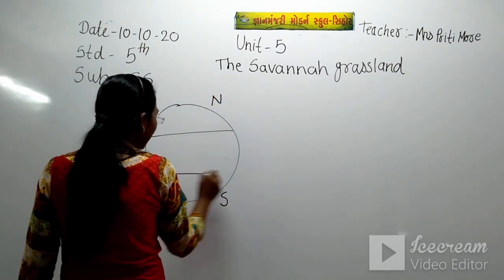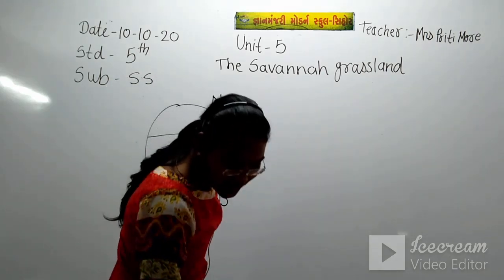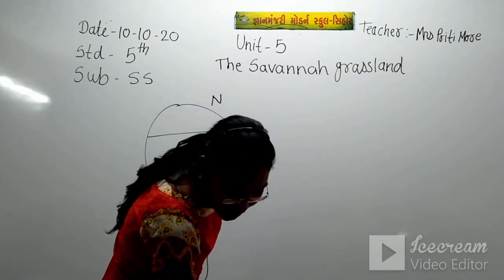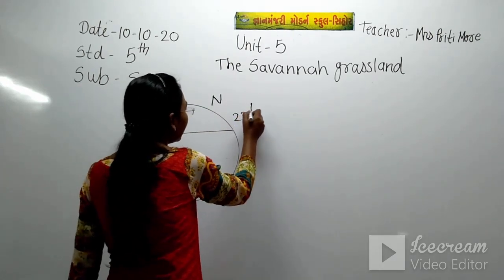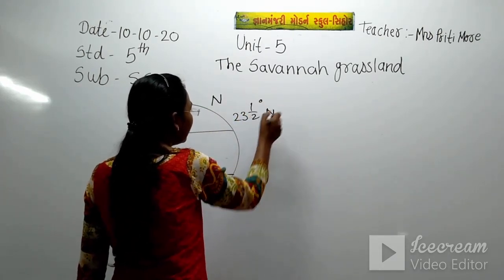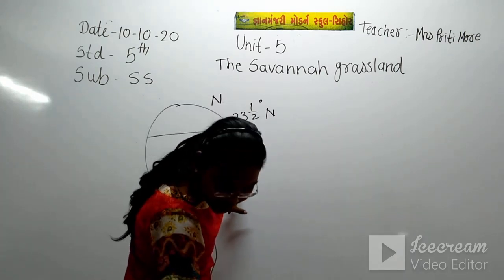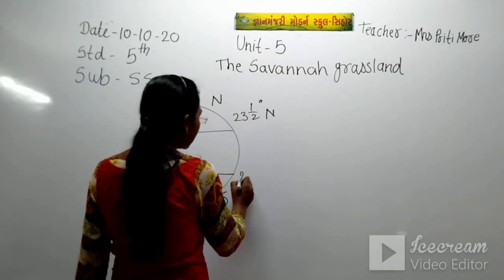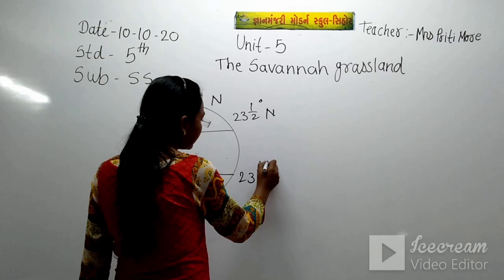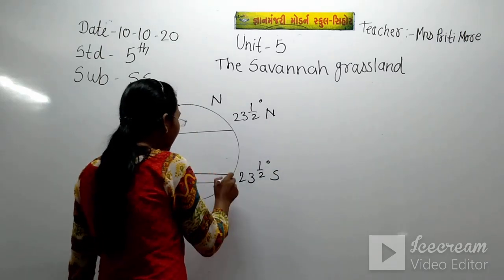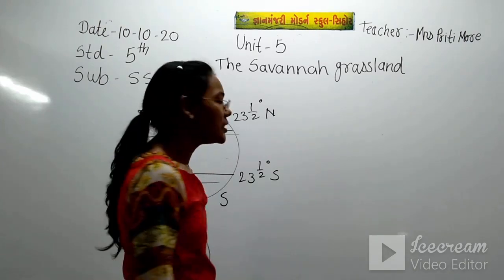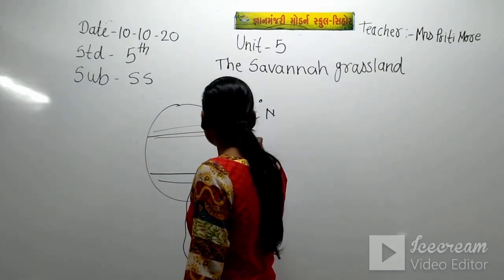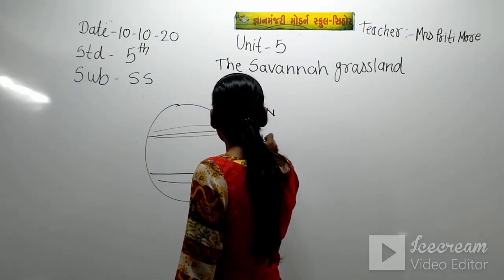So here, between 23.5 degrees N and 23.5 degrees S, the grassland is coming, on either side of the equatorial region.